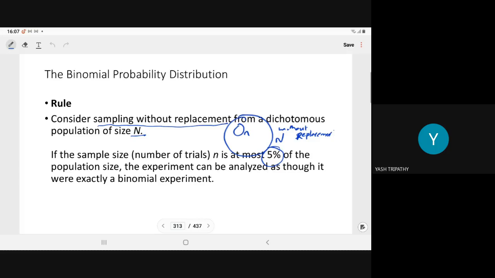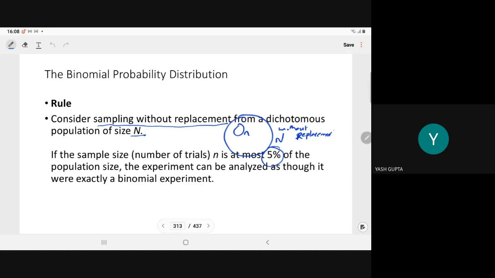Okay. Sampling means when we are doing the sampling for research, either acceptable or not acceptable. So having only two possible outcomes. That's why it is dichotomous. Dichotomous means two. It means either success or failure.